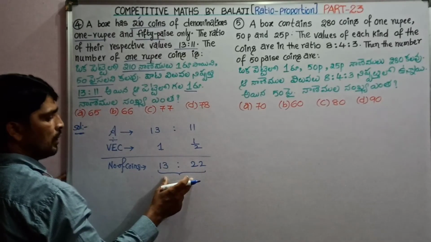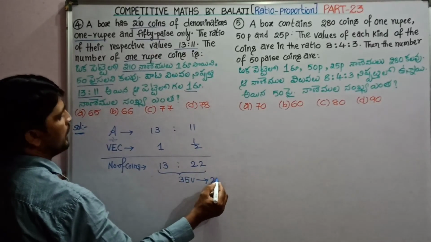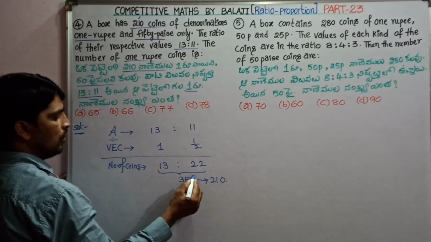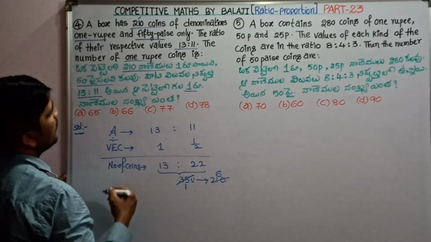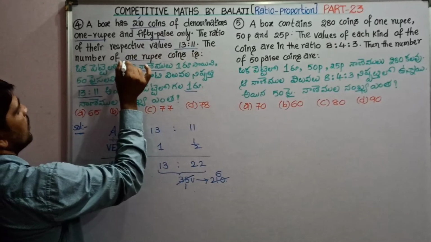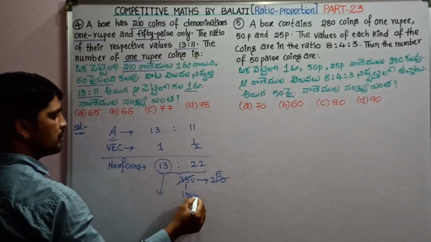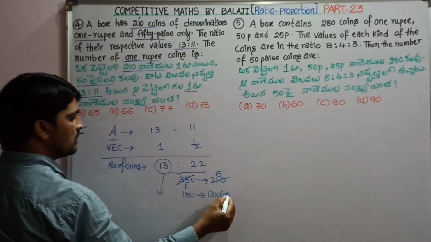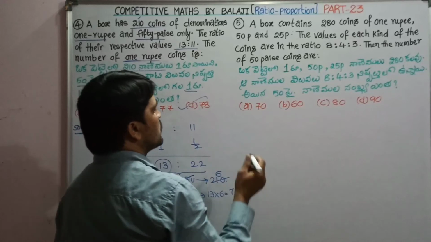Sum of number of coins is 35 units. This 35 units is given by 210. Then 1 unit value is 6. 35 6 are 210. Then we have to find the number of 1 rupee coins. 1 rupee coins are 13 units. 13 units value is 13 6 are 78. So answer is D. Okay. Next question, fifth one.